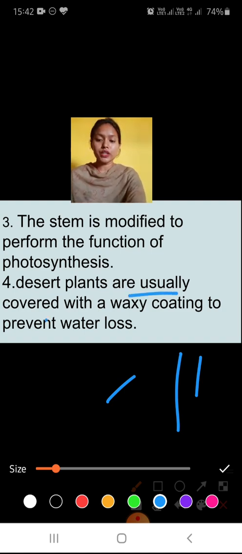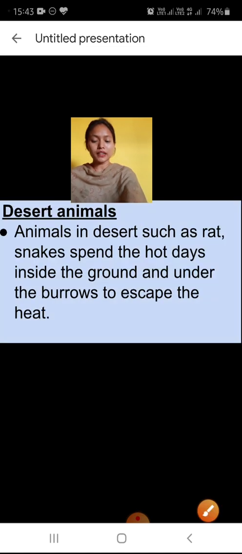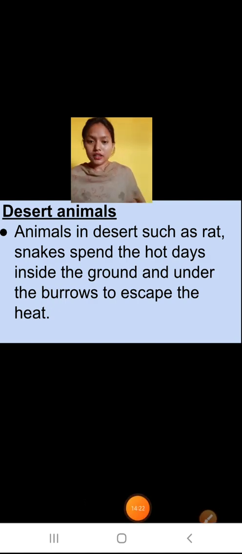Desert plants are usually coated with a waxy coating to prevent water loss. If you have seen a cactus, you can take something out from there, and you will see that inside the cactus a waxy, light fluid is there. It is white in color and sticky. So it is a waxy coating in the cactus plant that will prevent water loss. So this is all about these plants. Now we will take desert animals in the next video.